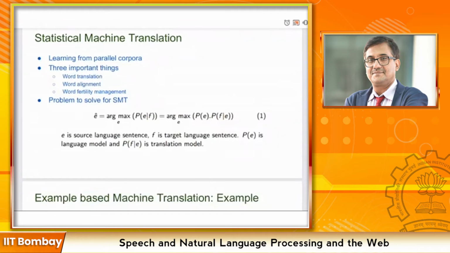So three important things in statistical machine translation are word translation, that is the translation of particular words, and which word is aligned to which word, and the fertility management, which needs to be done because of the constellational divergence, that one word may be leading to multiple words in the other language, or multiple words may be leading to one word in the other language.